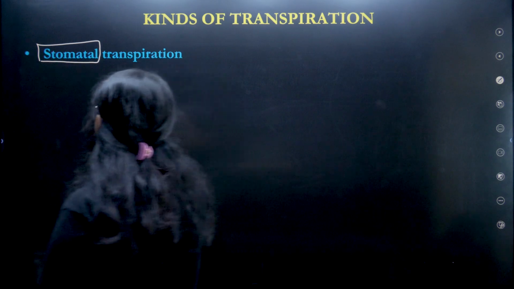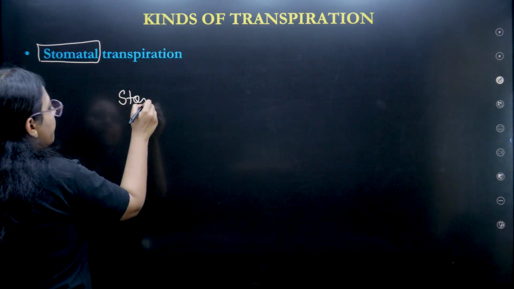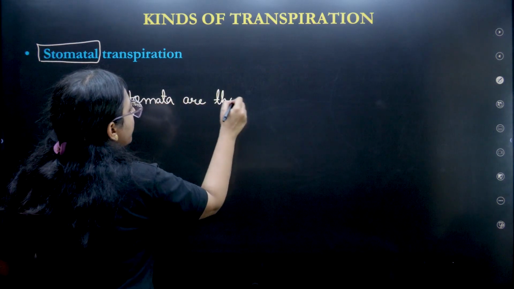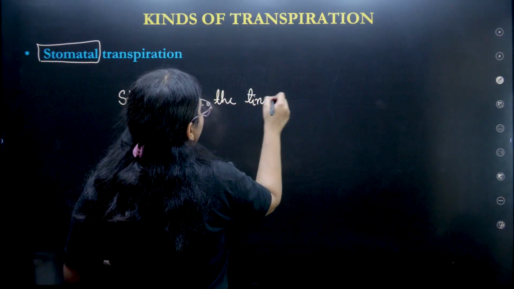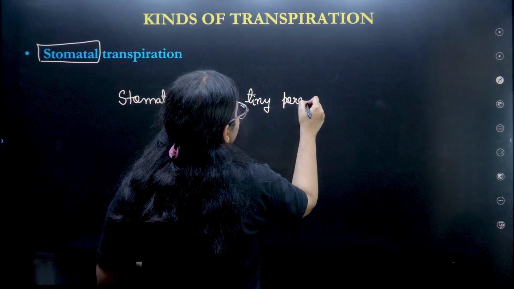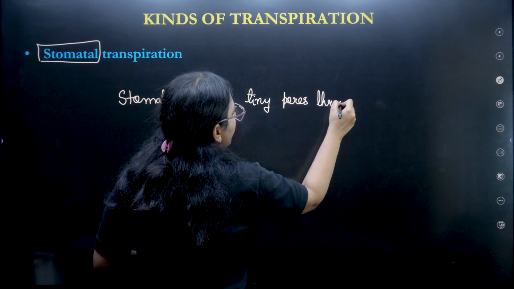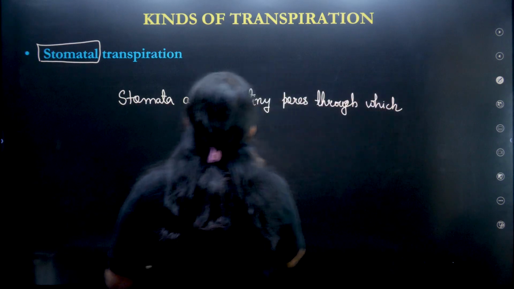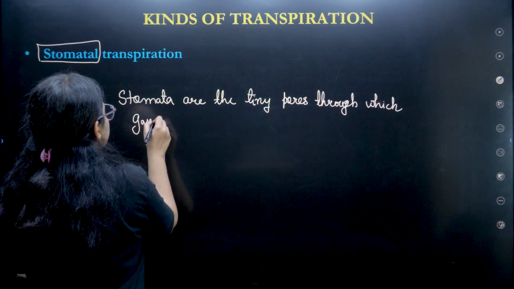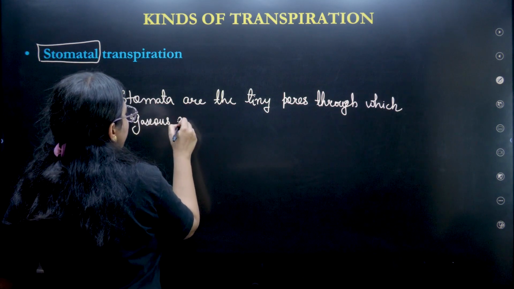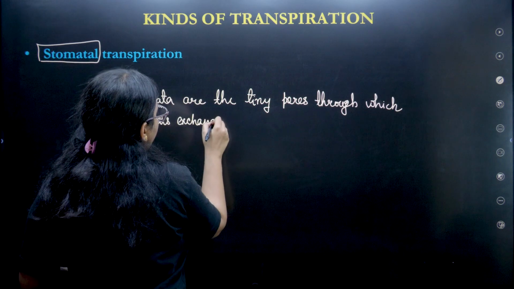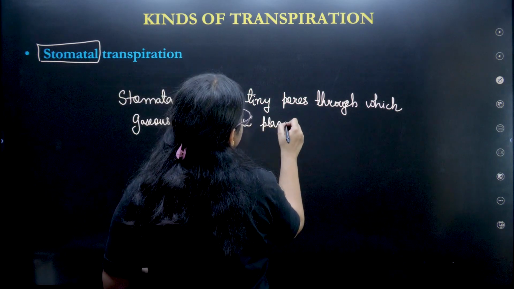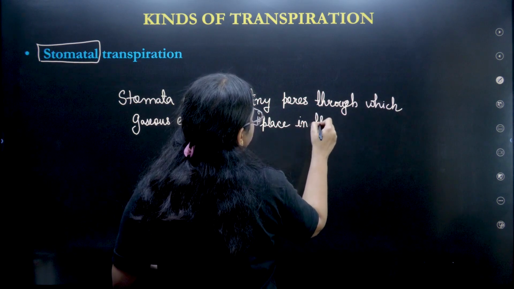Stomata are the tiny pores through which gaseous exchange takes place in plants.